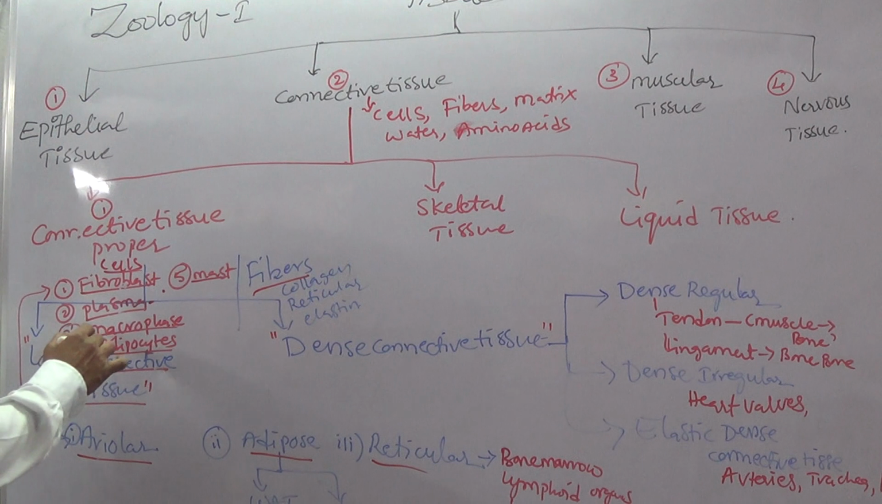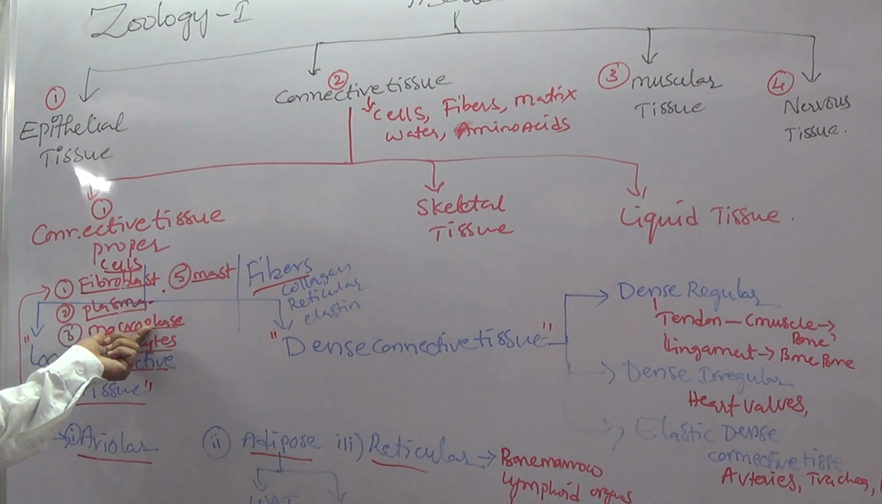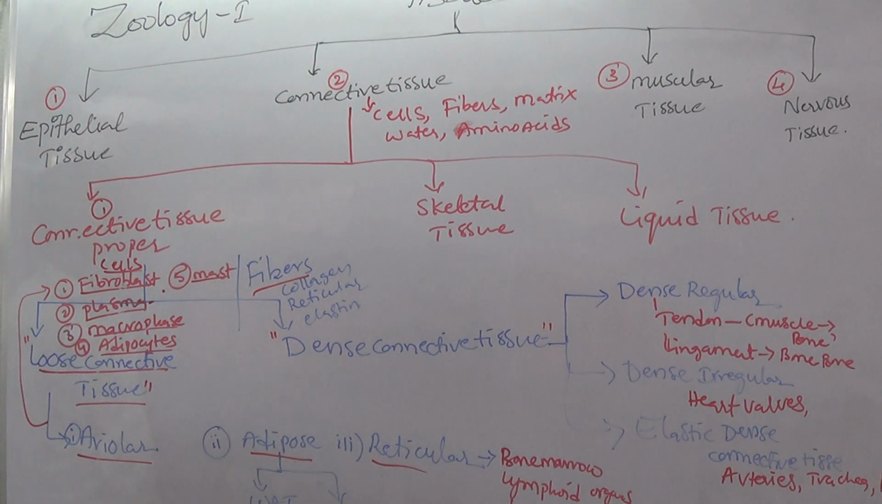The third one is macrophages. Macrophage is one type of WBC. Its main function: macro means big, phage means eating, that is engulfing of bacteria or microbes. Engulfing means swallowing and killing bacteria or microbes. Next, adipocytes. The adipocyte's main function is storage of fat.